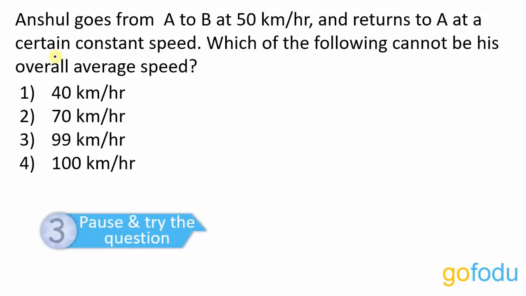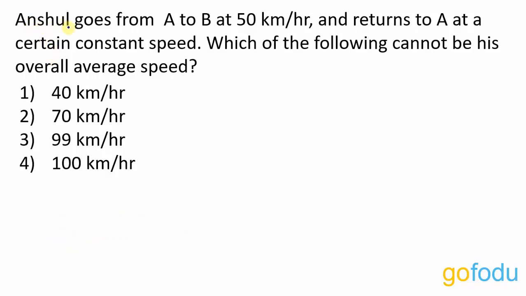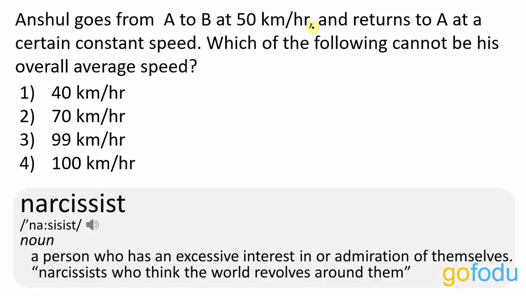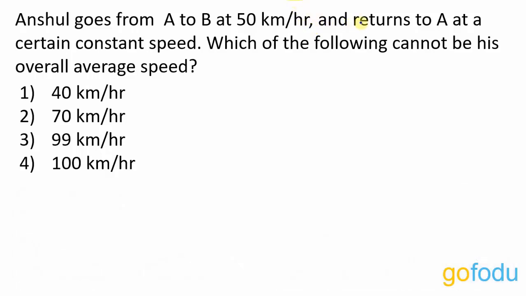Now this one is a tricky question. Anshul goes from A to B at 50 km per hour. How narcissistic of me to have used my own name in the question. Well, he returns to A at a certain constant speed. So he goes from A to B at 50 and he returns again to A at a certain constant speed. Which of the following cannot be his overall average speed?